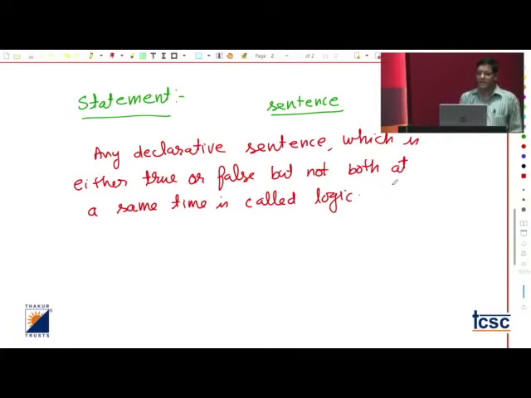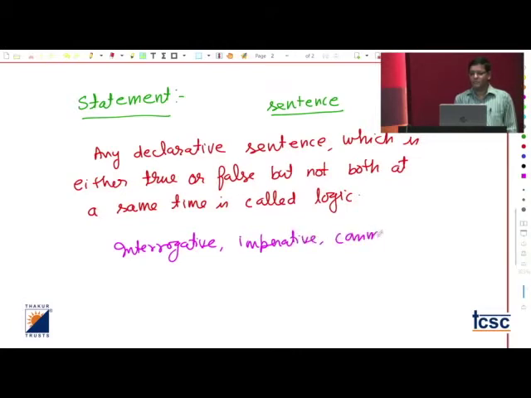It should be a declarative sentence. Remember which types of sentences we do not use. We cannot use interrogative sentences, imperative, command, or exclamation types.